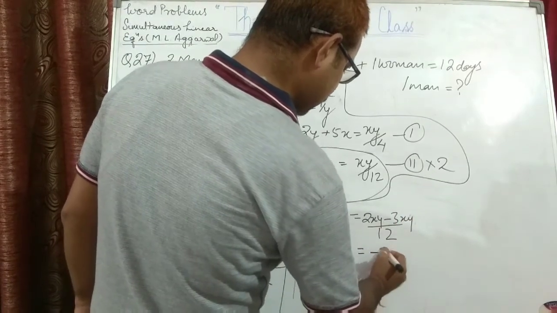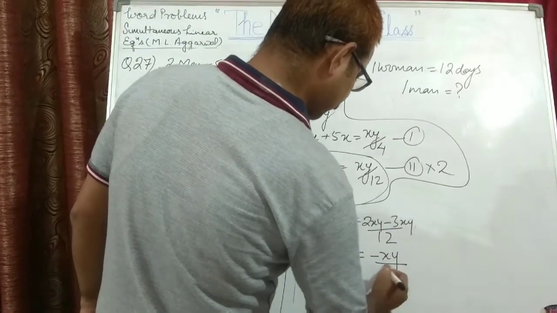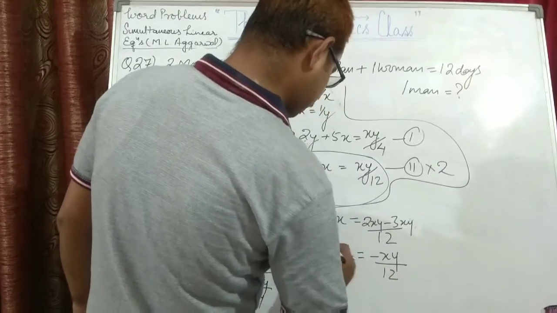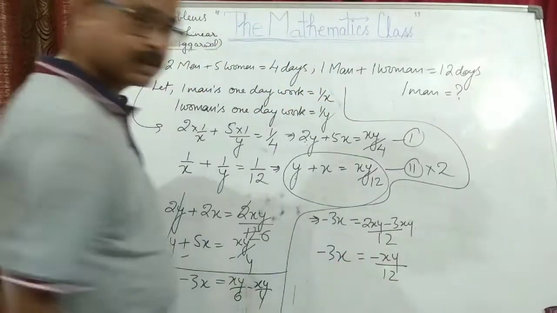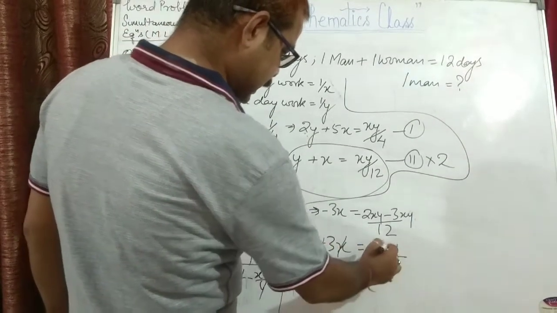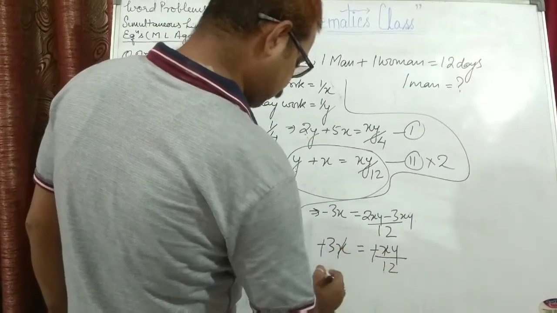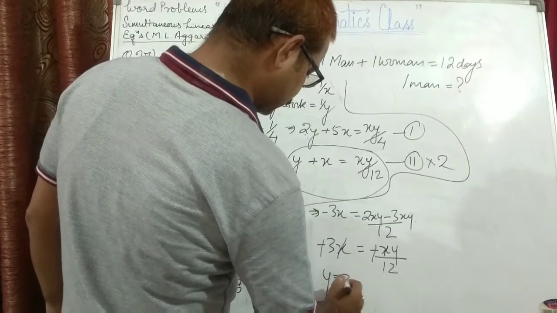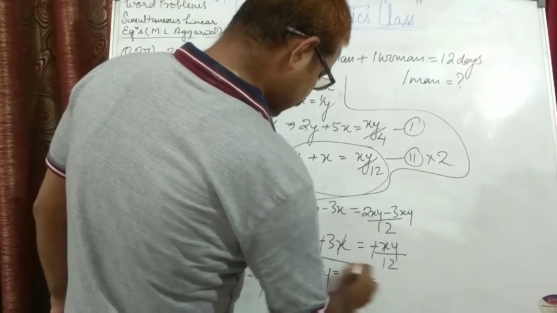Finally it is minus XY upon 12 is equal to minus 3X. Now minus and minus cancel, X and X cancel, and this multiplies. It means Y is equal to 12 times 3, which is 36.